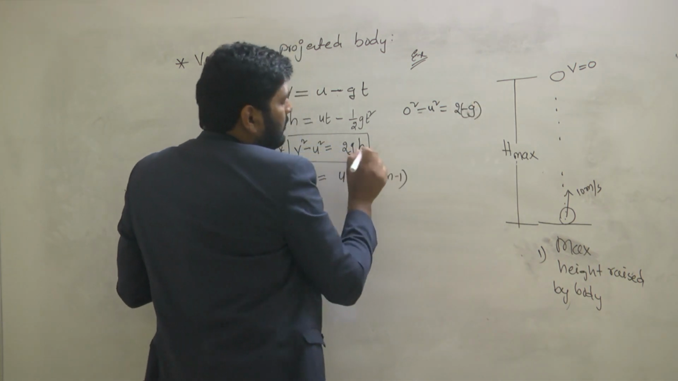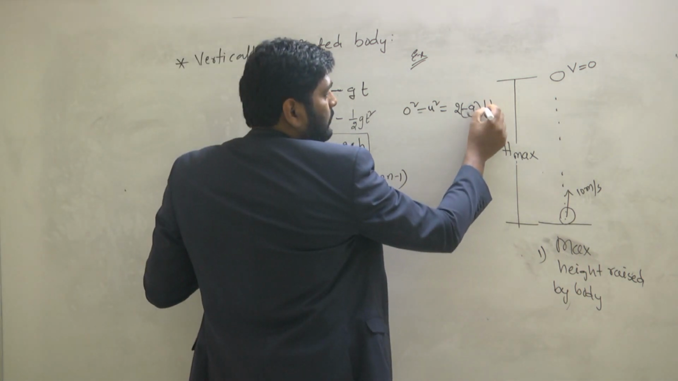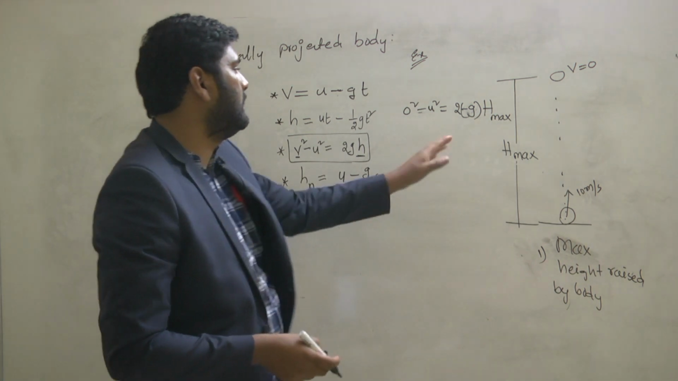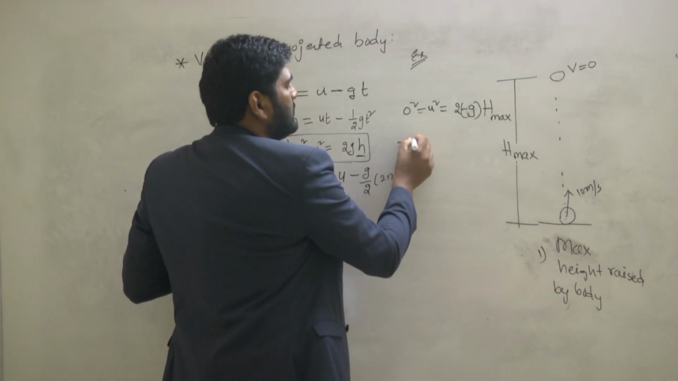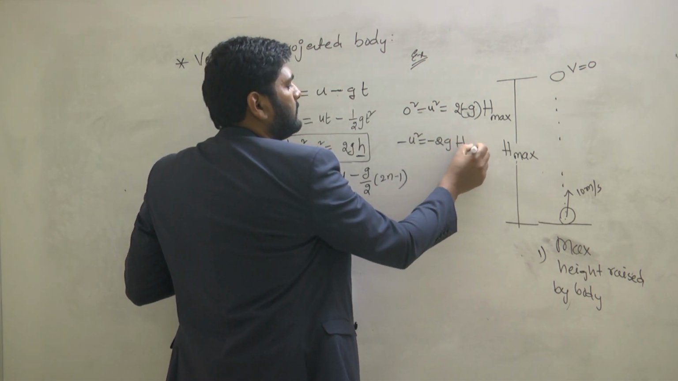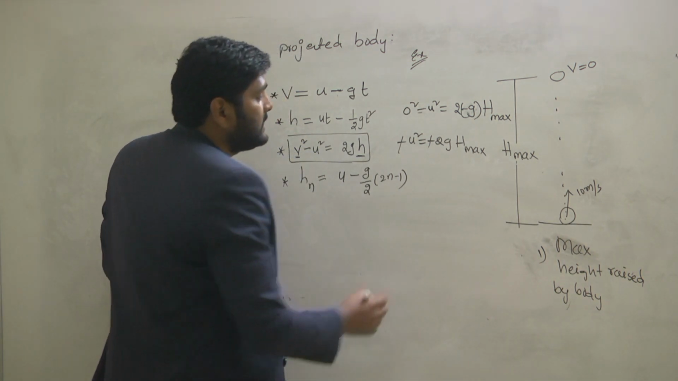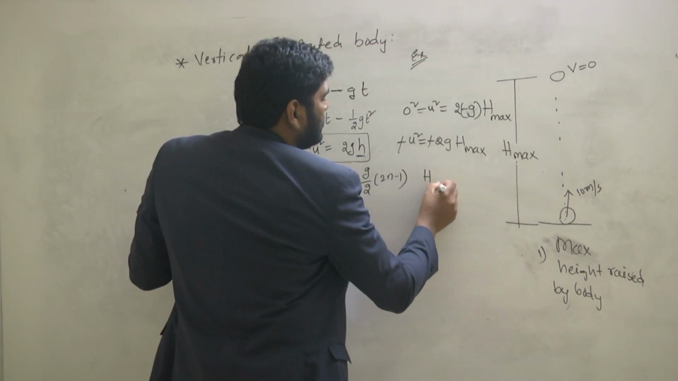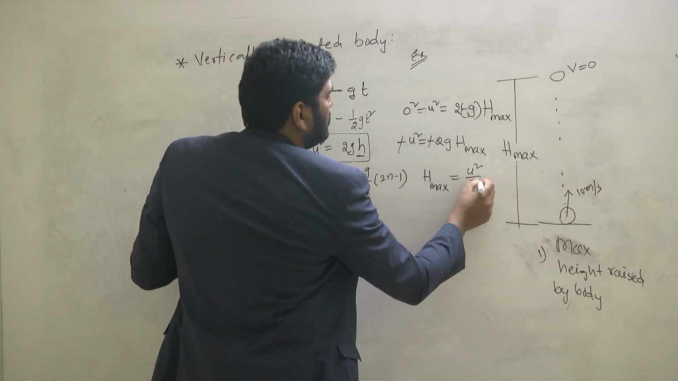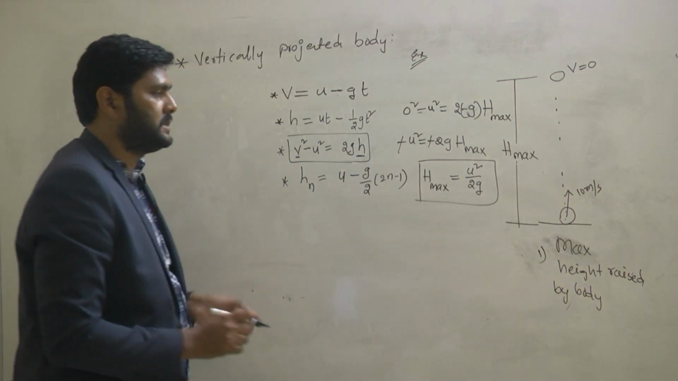This height becomes what height? Maximum height or something else? Yeah, it becomes maximum height. When it is at maximum height, minus u square is equal to minus 2g h max. So minus will get cancelled. Tell me what is the formula for h max? h max is equal to u square by 2g. So this is the formula for finding the h max.